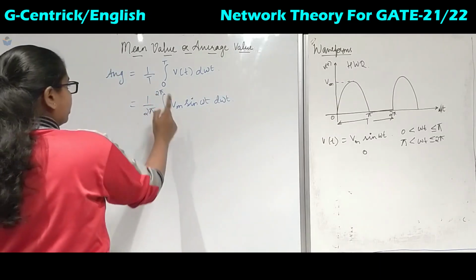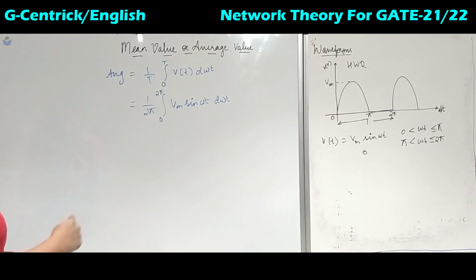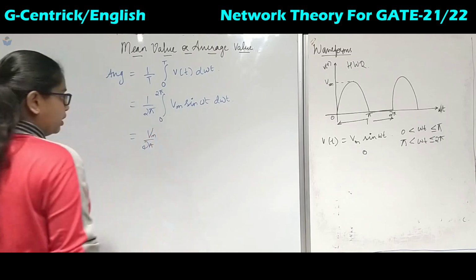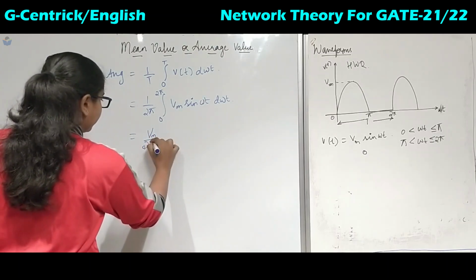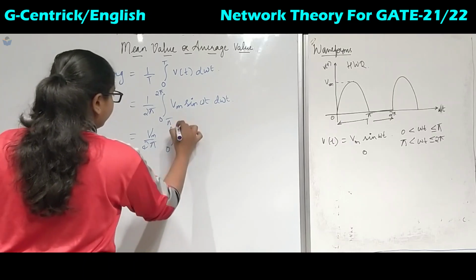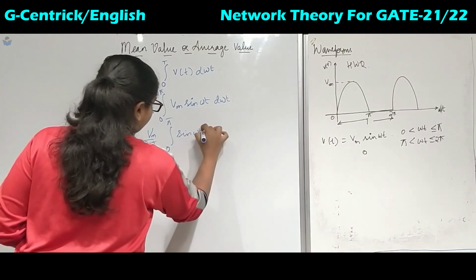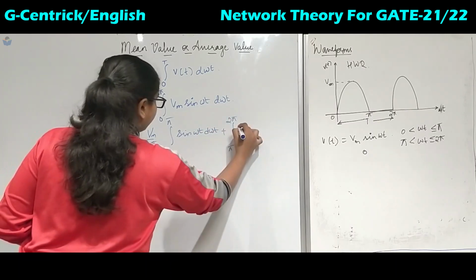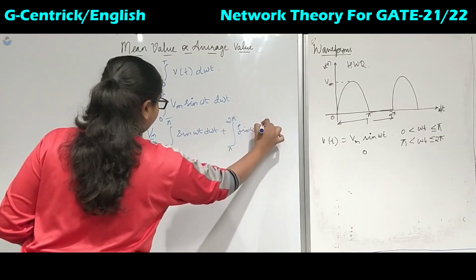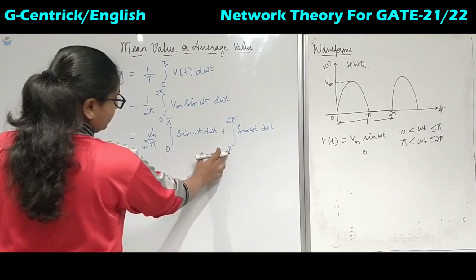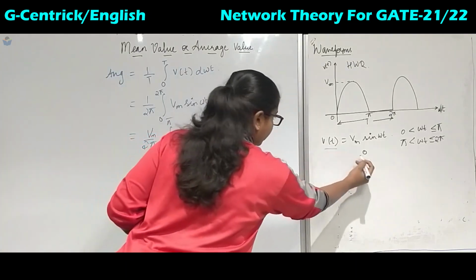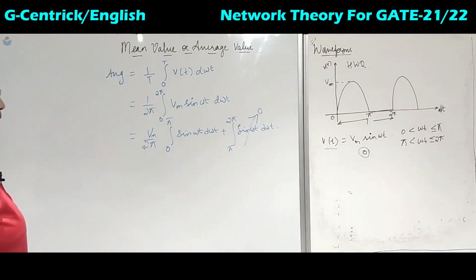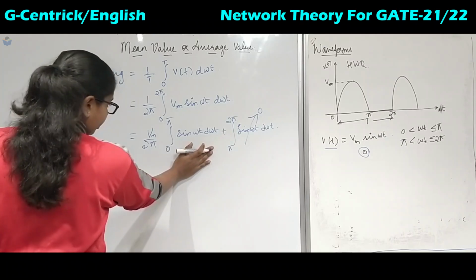Now this 0 to 2 pi can be split into 0 to pi and pi to 2 pi. So I will take 1 upon 2 pi, and Vm is common, so I will take Vm outside. This is the integral from 0 to pi of sin omega t d omega t, plus the integral from pi to 2 pi of sin omega t d omega t. Now from the limits pi to 2 pi, what is the value of v of t? It is 0, so this whole term will be equal to 0. Now we are left with only the first term.